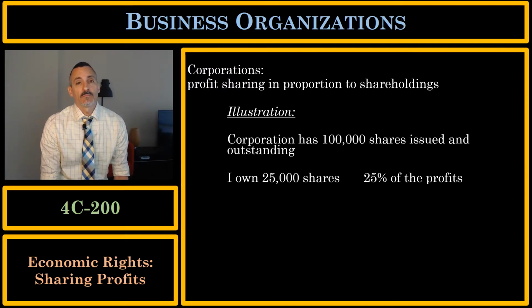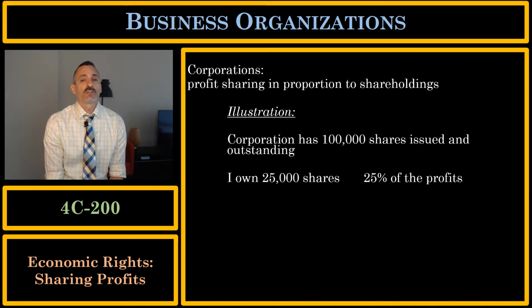Remember, we talked about sharing profits in the corporation, and sharing profits in the corporation is based on proportion of shareholdings. So if I own 25% of the issued and outstanding shares of the corporation, then I am entitled to 25% of the profits.